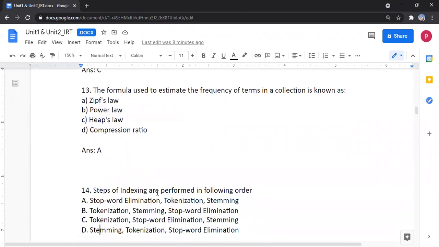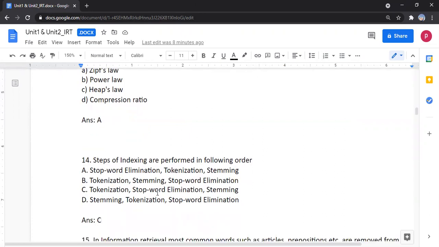Steps of indexing are performed in the following order. The options are given with the same terms repeated, and the order is changed. Option C is correct. First, tokenization is done because each word is found. After that, stop word elimination.